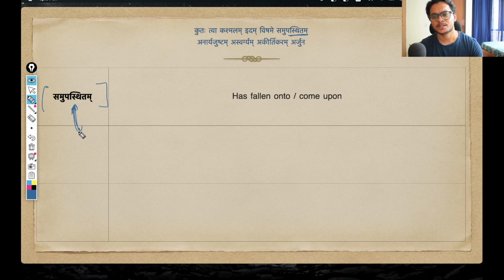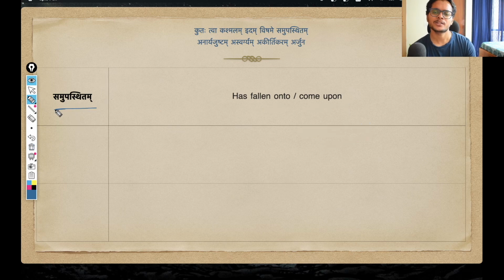So we are starting with samupasthitam, a verb-based adjective. This word means something that has fallen onto or come upon, in the sense of overcome. We say that these days troubles have overcome me, or the troubles have come upon me, the troubles have fallen onto me. Or you can say harshaha samupasthitaha. Harsh means joy. The joy has come upon us, we are overcome with joy, in that sense. This is the word we are starting with.